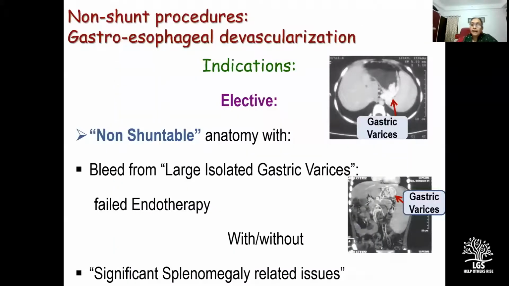Now, after having addressed portal decompression surgery, what is the role of non-shunt procedures? In an elective situation, one would always prefer to perform a portal decompression procedure. But if the indication for surgery is a non-shuntable anatomy with bleed from large isolated gastric varices, wherein endotherapy has failed, with or without significant splenomegaly-related issues, then one may be forced to take recourse to a gastroesophageal devascularization.